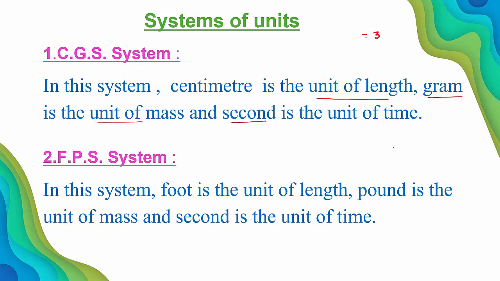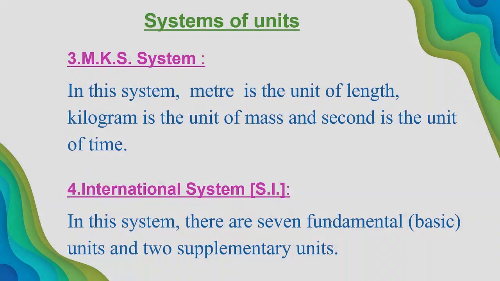Then come to the second system of unit, that is FPS system. Here F indicates foot, P indicates pound, and S indicates second. So in FPS system, foot is the unit of length, pound is the unit of mass, and second is the unit of time. Got the difference? In CGS system, we consider gram is the unit of mass, but in FPS system, pound is the unit of mass. And the third system of unit is MKS system.